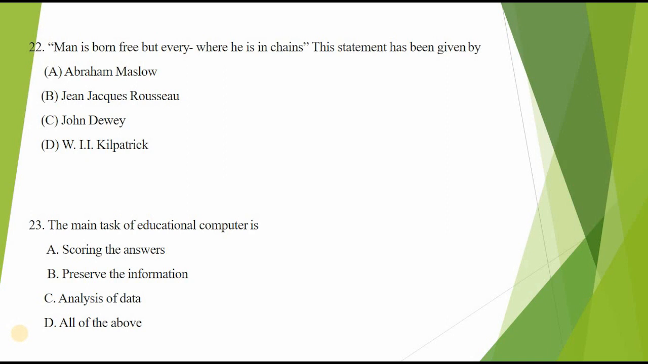22. Man is born free, but everywhere he is in chains. This statement has been given by A. Abraham Maslow, B. Jean-Jacques Rousseau, C. John Dewey, D. W. H. Kilpatrick. Man is born free, but everywhere is in chains. This quote made the Geneva-born political philosopher Jean-Jacques Rousseau world famous. So the answer is option B.